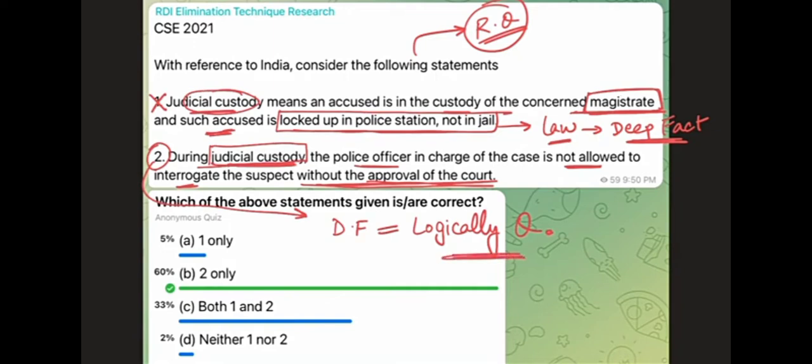So if it is logically derivable, then it can be correct. And as we have discussed, it is logically derivable. So the second statement seems to be correct. We don't have any problem with the second statement. And therefore, the best answer in this question is Bravo 2 only.